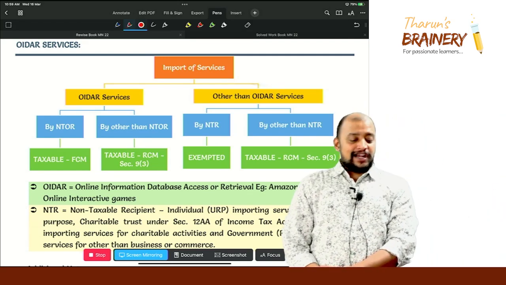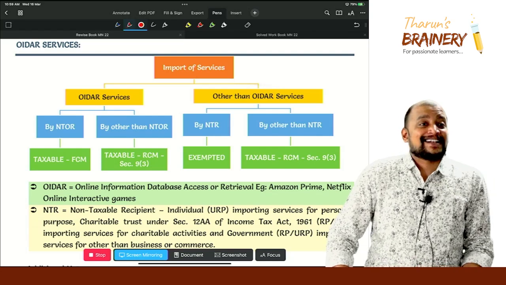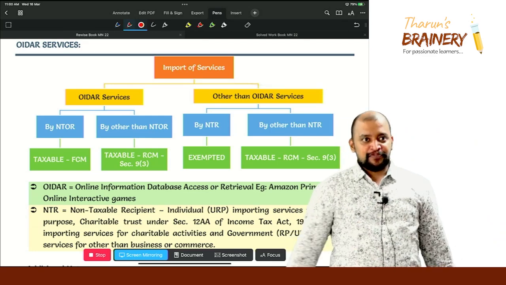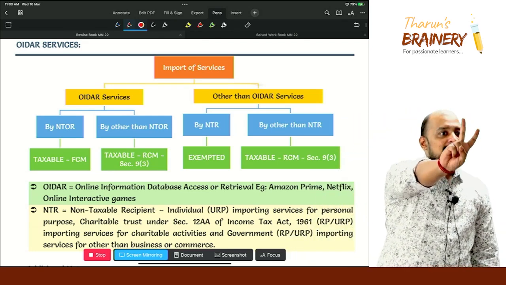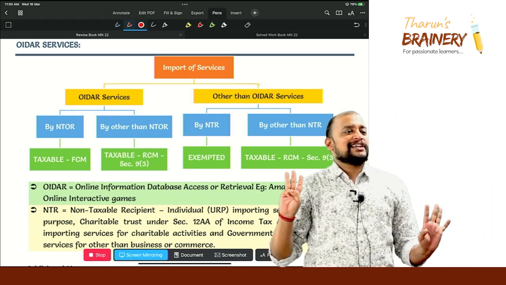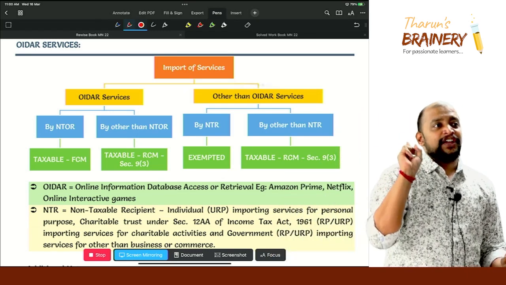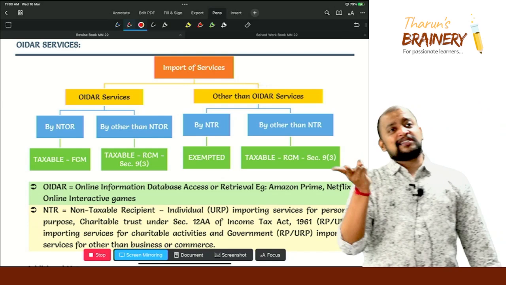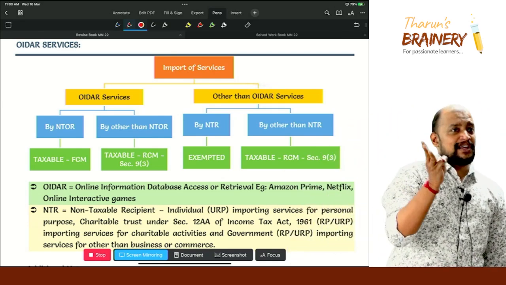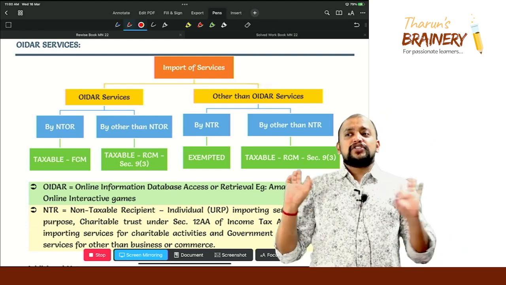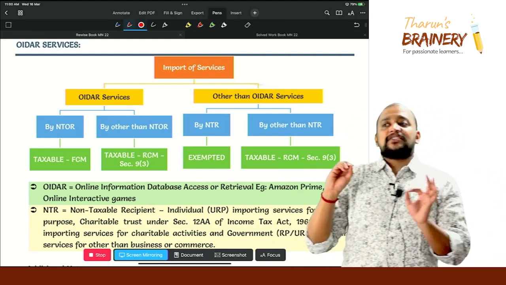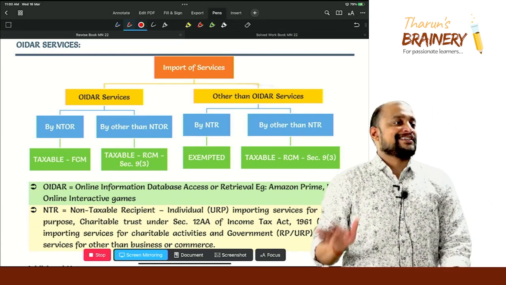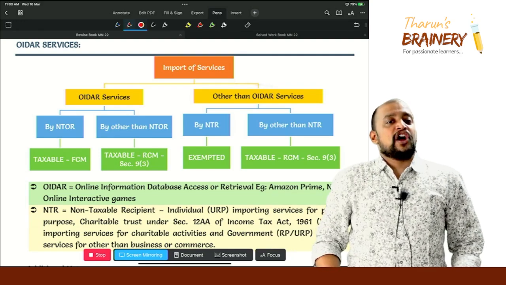If this other than OIDR service is imported by a non-taxable recipient, who is a non-taxable recipient? Only 3: individual, trust, government. Individual, unregistered. Trust, registered or unregistered under GST. Government, registered or unregistered under GST. Individual importing for personal purpose, trust importing for charitable activities, and government importing the services for other than business or commerce. Then they will come under non-taxable recipient.